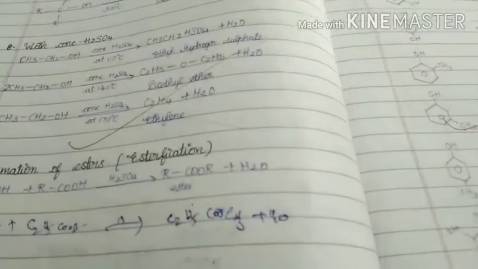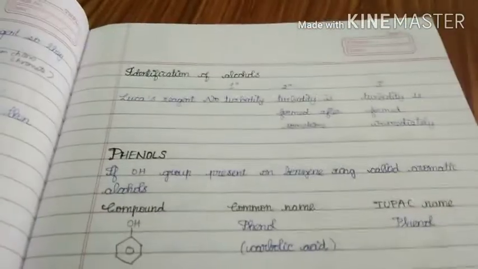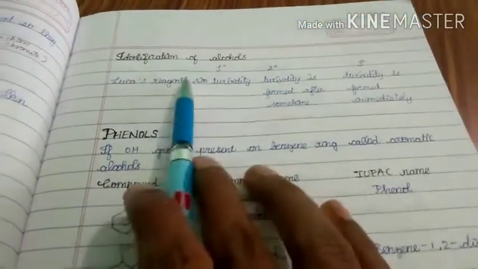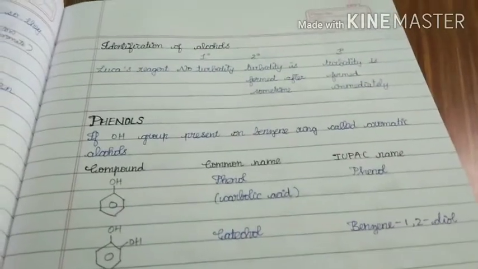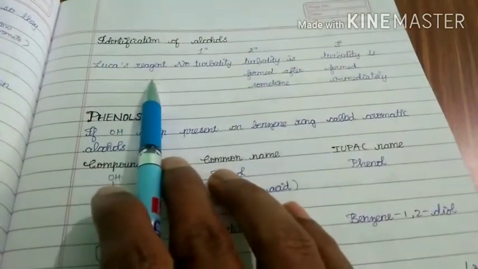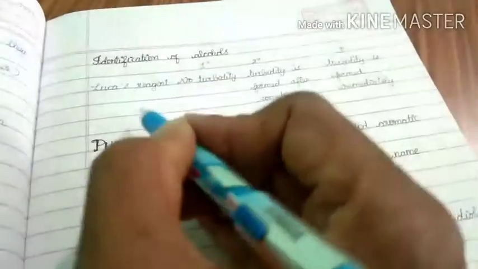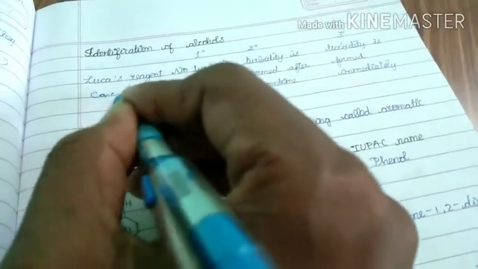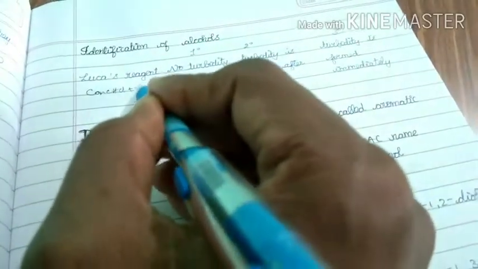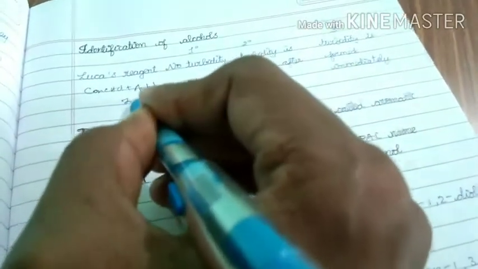Next, identification of alcohols, that means how to identify alcohols with Lucas reagent. Lucas reagent means concentrated HCl plus anhydrous ZnCl2.